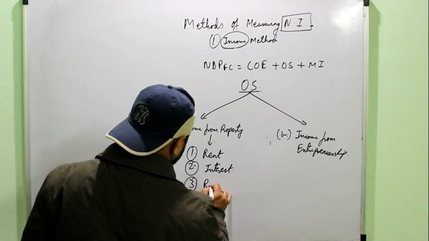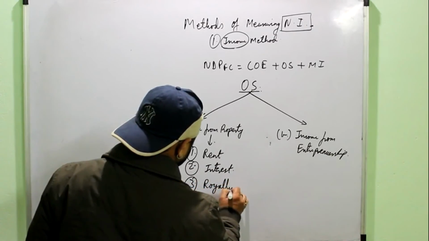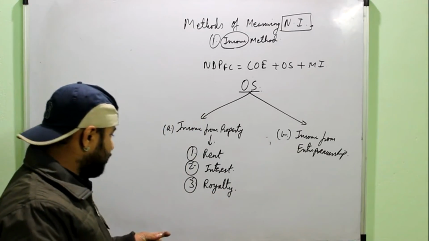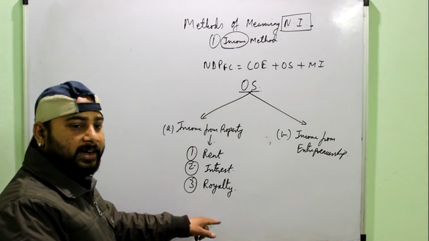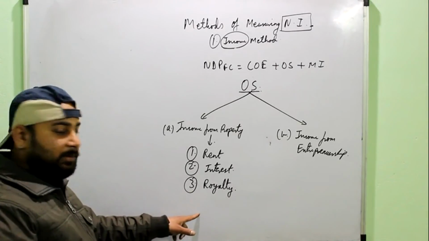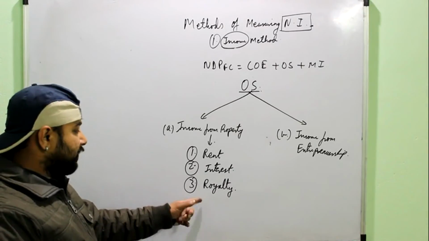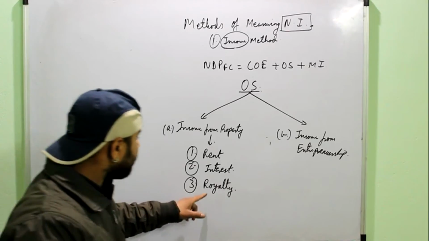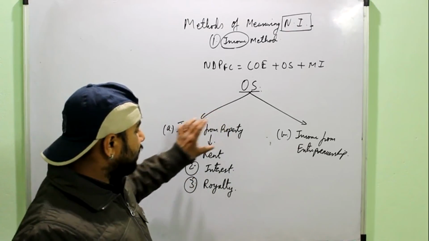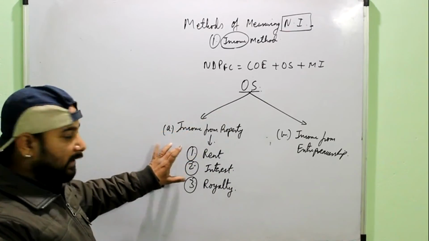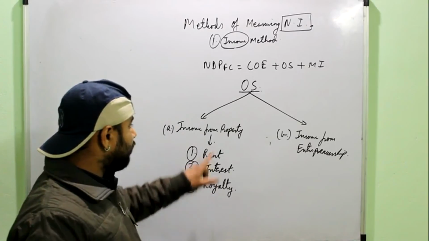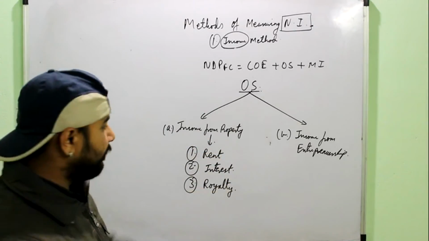Then third is royalty. Royalty is any income which you get on your creations. For example, a singer would get a royalty whenever the album containing his song is sold. Similarly, a book writer will get a royalty whenever a copy of the book is sold. So income from property is again divided into three parts: rent, interest and royalty. It means if you add rent, interest and royalty, you will get the income from property.